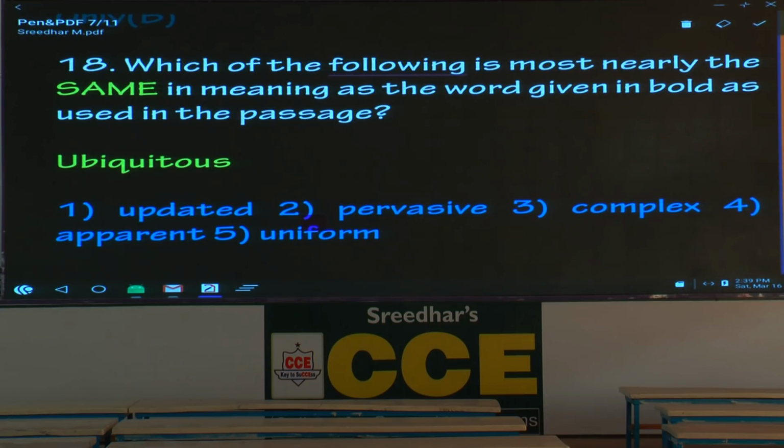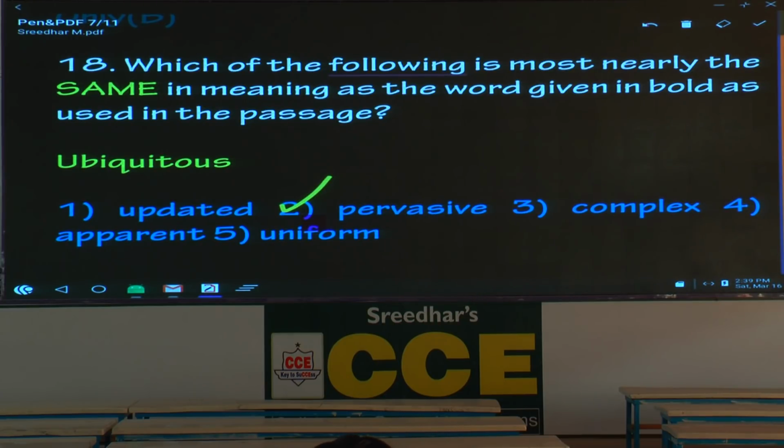Because sometimes what happens, some students are new. They may believe, they may respect the key, and they may think, no, why should we trust the master? The key says the 5th option. So that's why I'm giving the clarity. What is the answer here? Not the 5th option. The 2nd option is the answer.